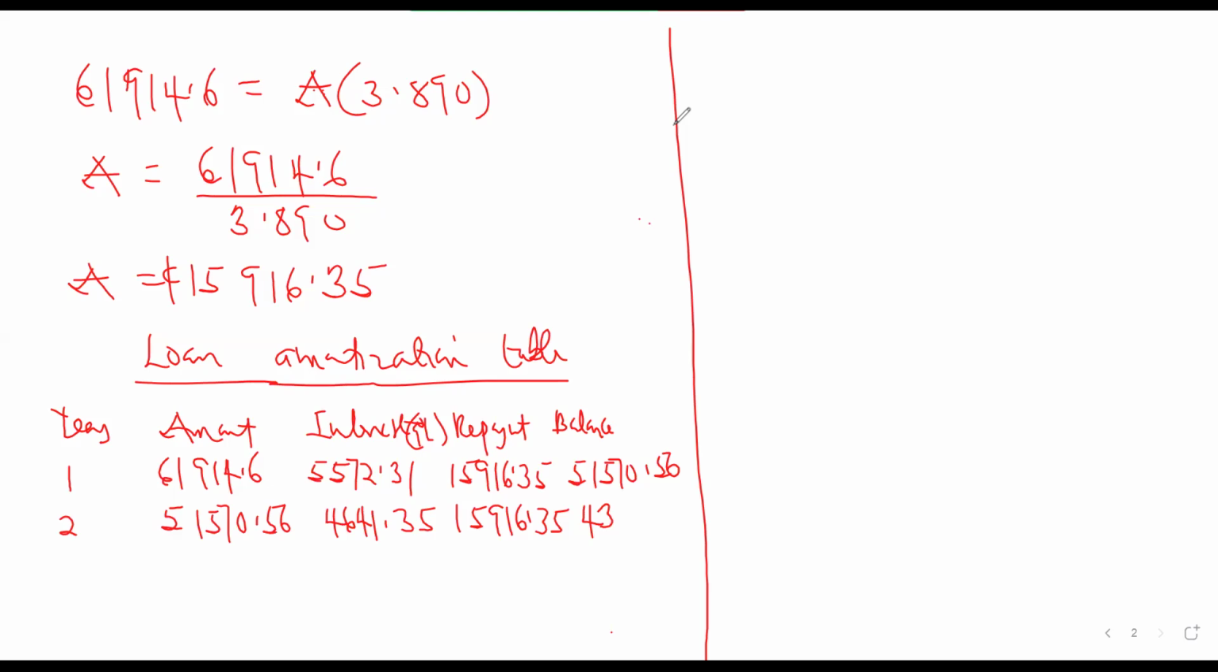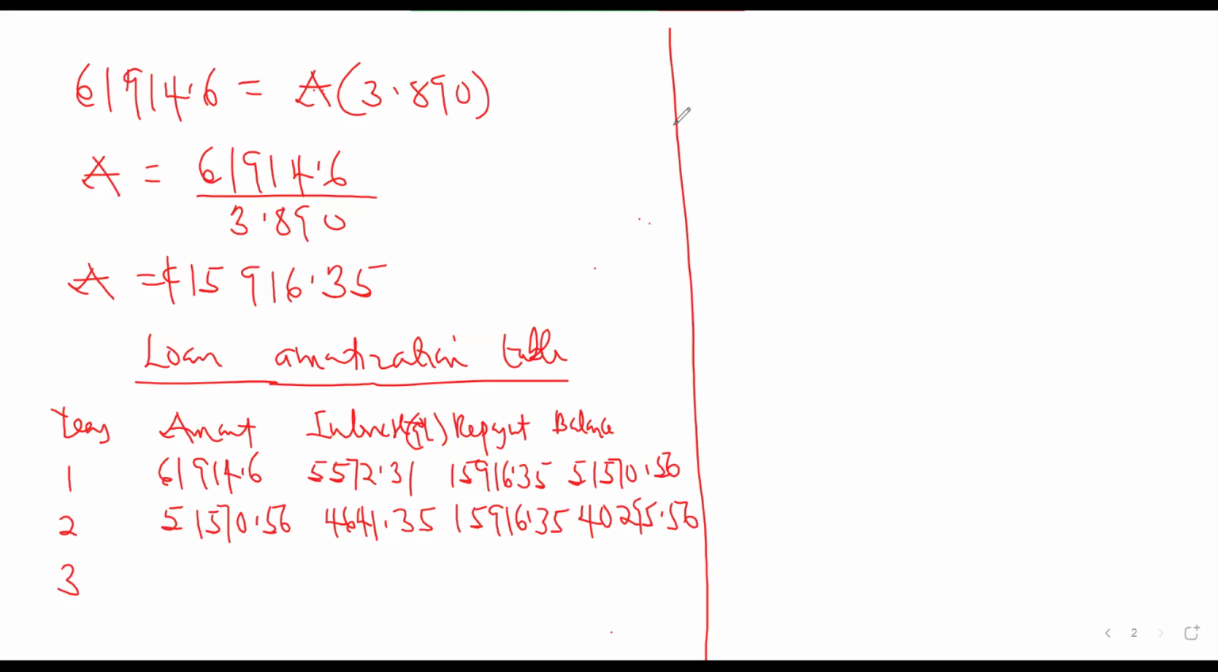51,570.56 plus 4,641.5 minus 15,916.35. Okay, 40,295.56. Okay. So 40,295.56 will be the amount that you are owing this year.